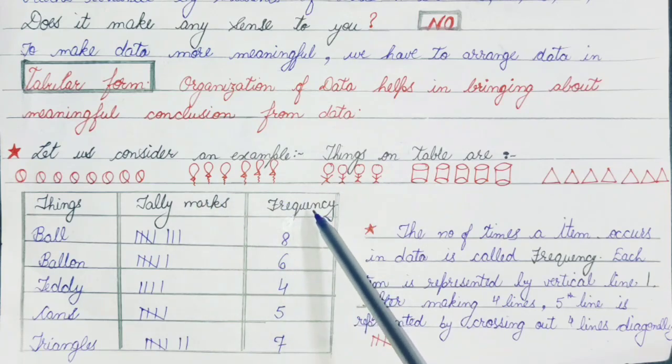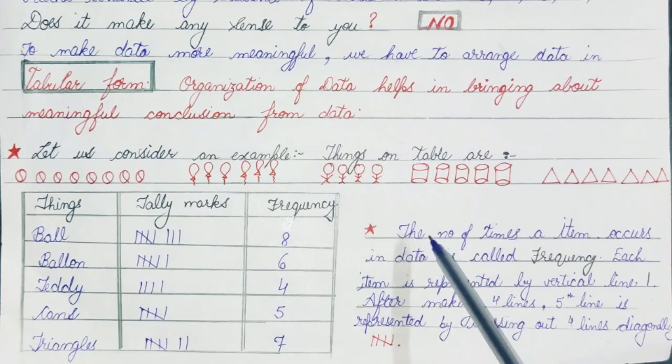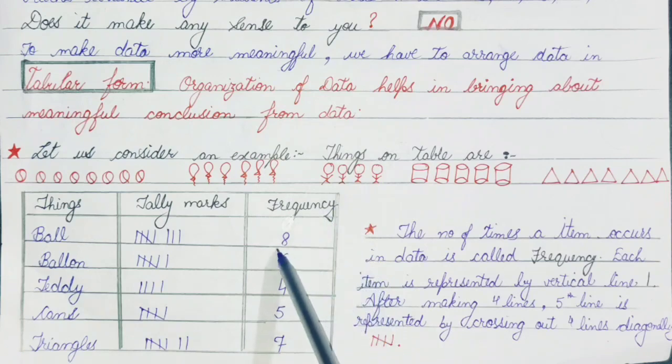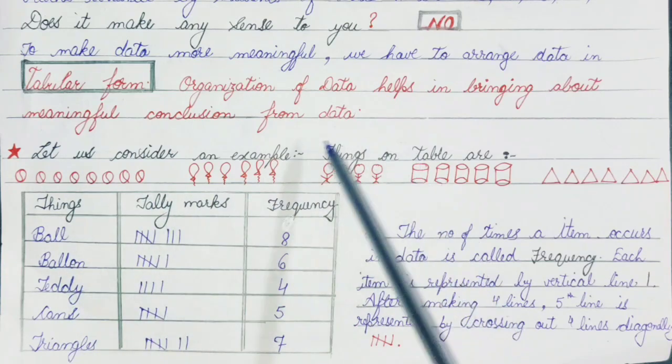Let us discuss what frequency is first. The number of times an item occurs in the data is called frequency. It tells us the number of balls, balloons, teddies kept on the table.